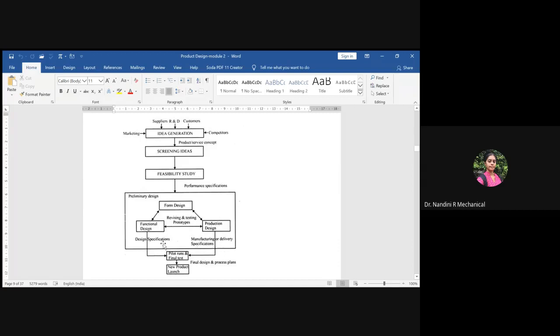So once these two go on systematically, the single product which is manufactured will be tested. Once it is tested and satisfied with the customer requirement, and they also check the trial of how the product runs, whether all their satisfactions are met or not. If it is yes by everything, then the launch of the new product gets started.